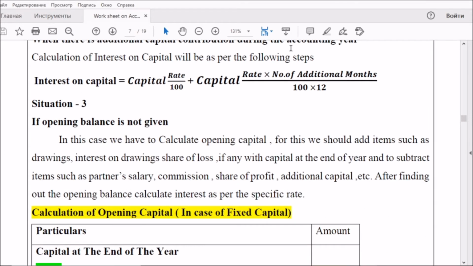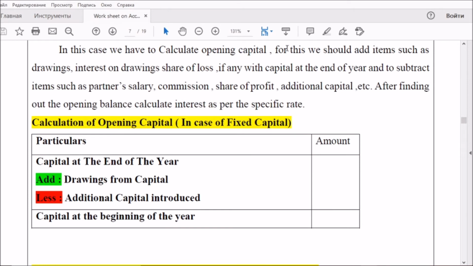Remember, if we are not getting the opening capital in the question, we have to use this statement: capital at the end of the year and drawings from the capital, and remember it is not personal drawings, it is drawings from the capital. Additional capital introduced will be deducted, then we will get the capital at the beginning of the year.